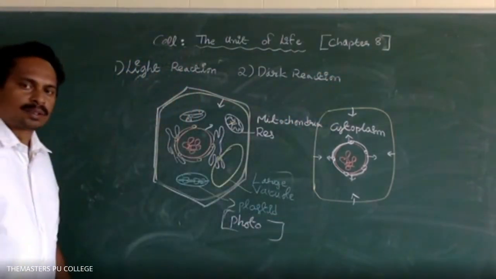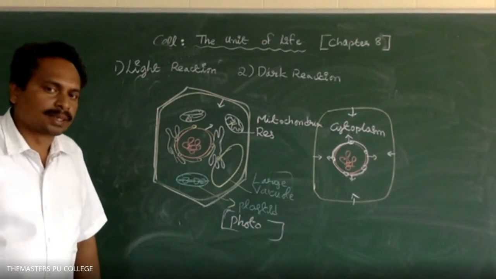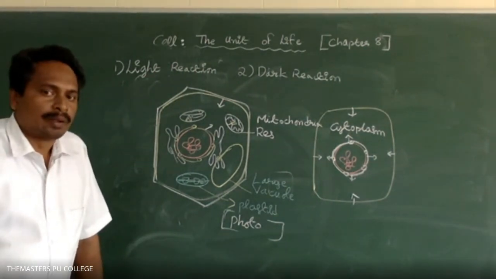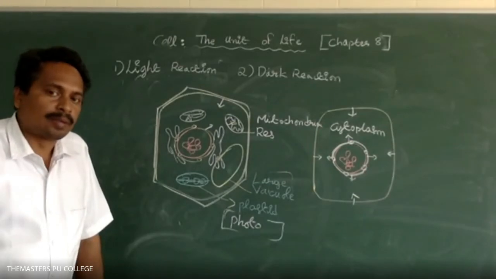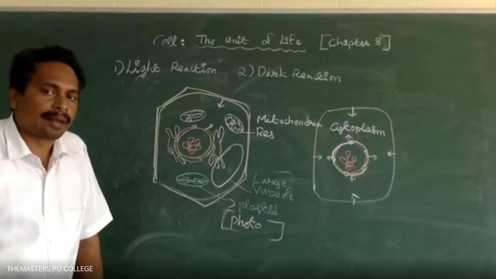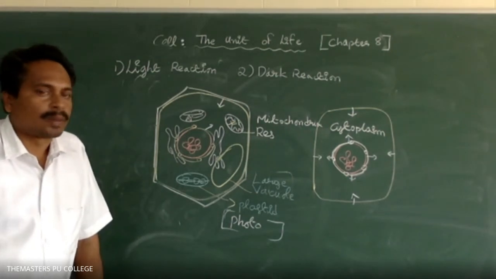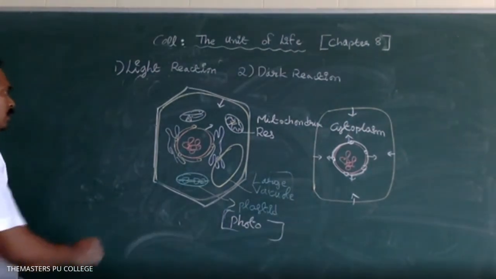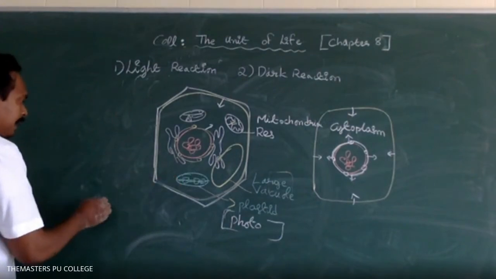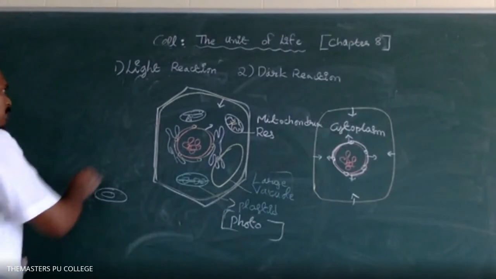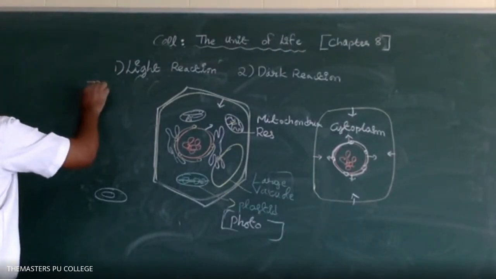Two main steps are there in the photosynthesis process: one is the light reaction and the second one is the dark reaction. In the light reaction, the photosynthetic pigment absorbs light energy.